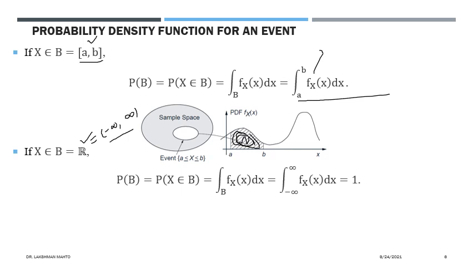In order to calculate the probability of the event b equal to R, we have to integrate the density function from minus infinity to infinity. That means you are integrating the density function over everything. What is the meaning of this? It is talking about probability: density times dx is the probability that x takes a value from the width dx. So you are taking total probability.